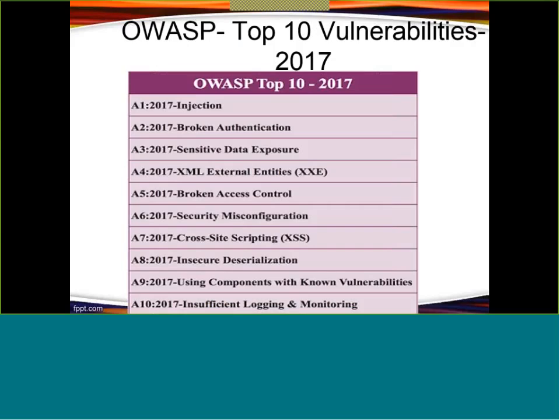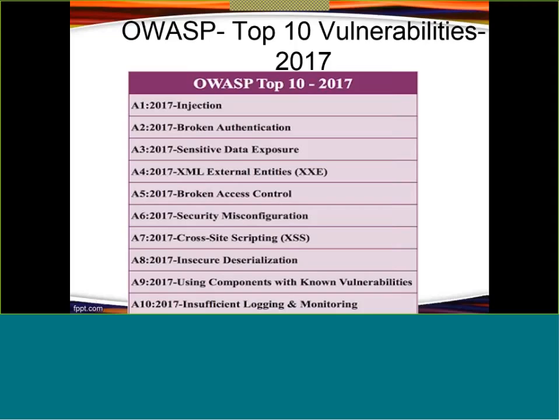And these are the top 10 risks: injection, broken authentication, sensitive data exposure, XML external entity attack, broken access control, security misconfiguration, cross-site scripting, insecure deserialization, using components with known vulnerabilities, and insufficient logging and monitoring.